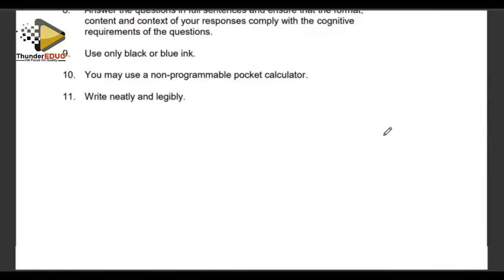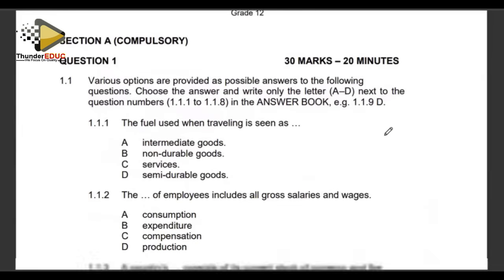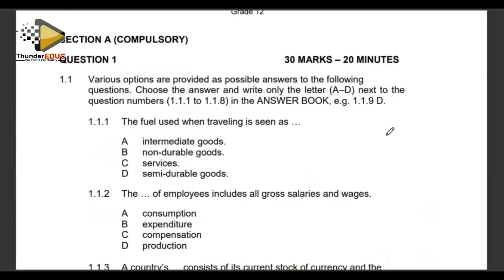Right, as usual, we are starting with Section A, which starts with multiple choice questions. The first question is about the fuel used when traveling. How do we classify it? We understand that fuel is a consumer good, but what kind of good does fuel fall under?